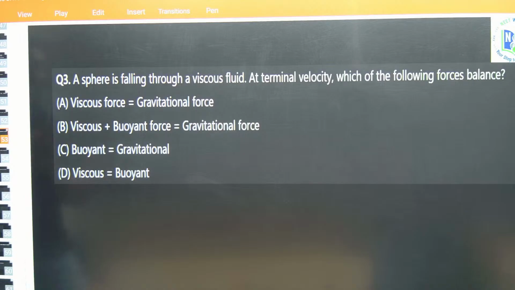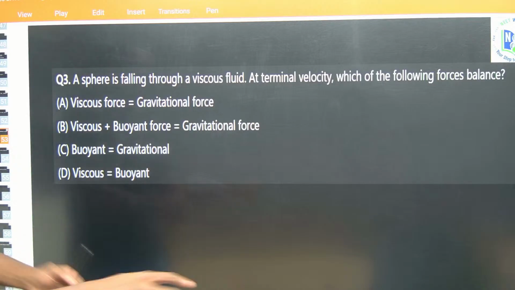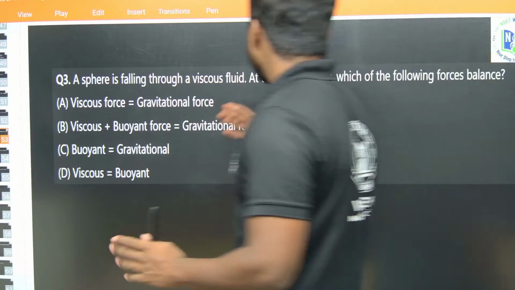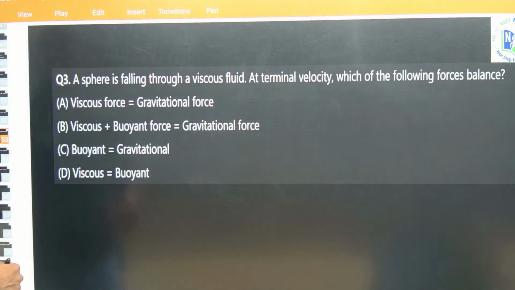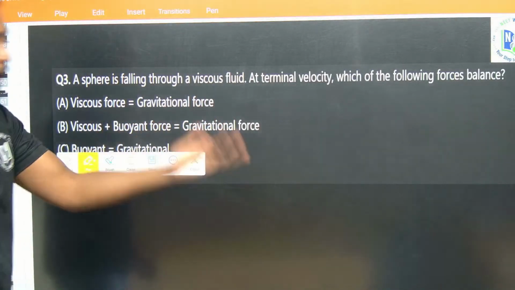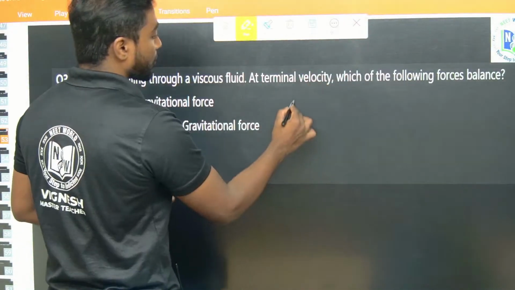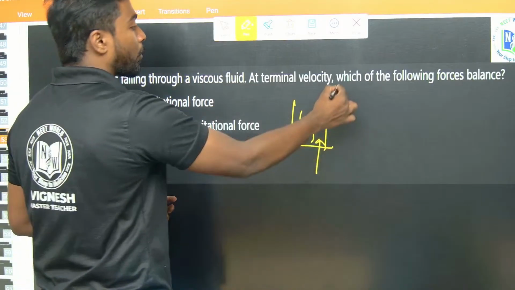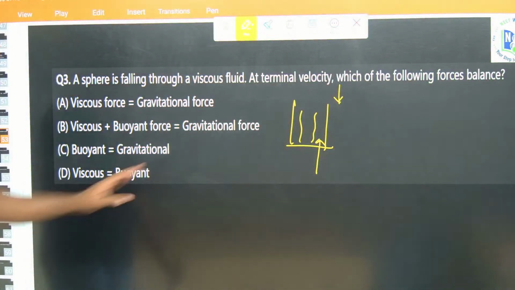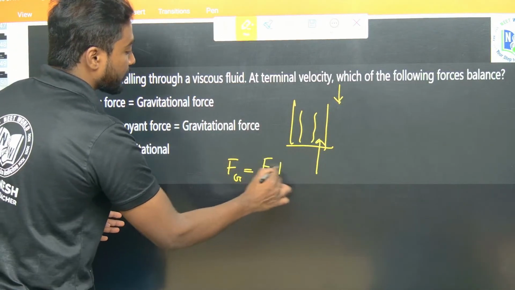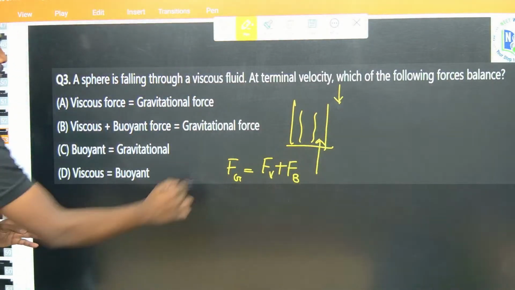So terminal velocity in the sense, obviously, one of the forces is gravity, which is trying to push. In the fluid, one force will be the viscous force and another will be the opposing force, that is the buoyancy force. So the gravitational force should be equal to F viscous plus F buoyancy. Okay, so this is the equation.